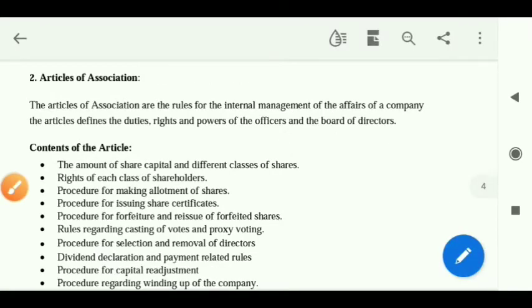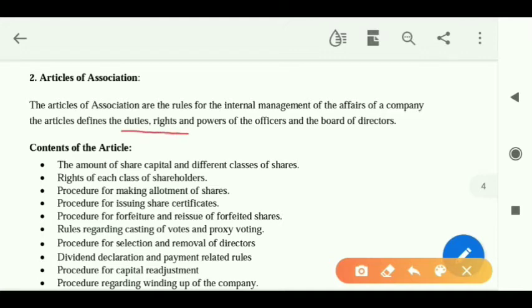Now the next document that we need to learn is the Articles of Association. What are Articles of Association? This document basically defines the duties, rights and powers of the officers and the board of directors. Clear? Also the rules for the management of the company are mentioned.